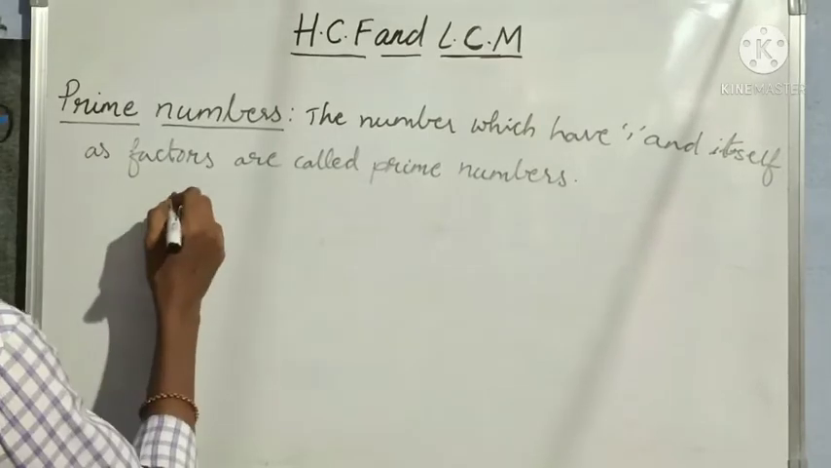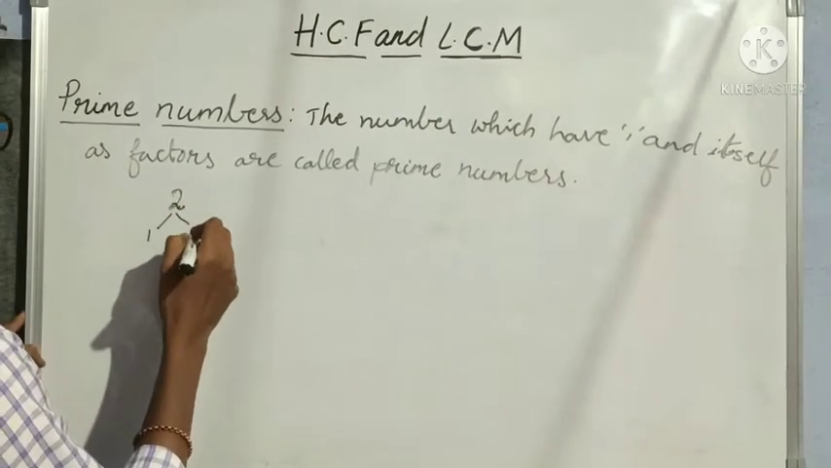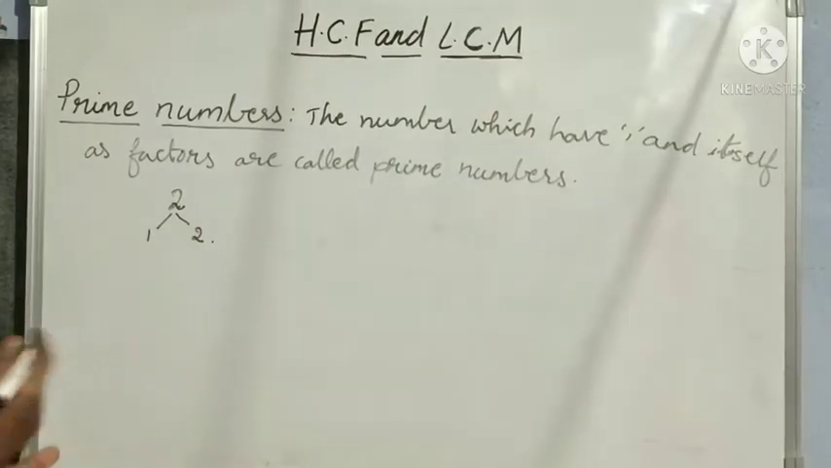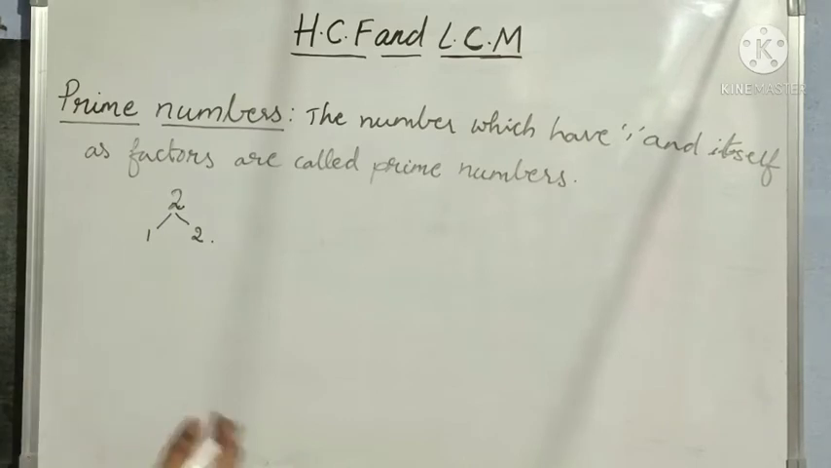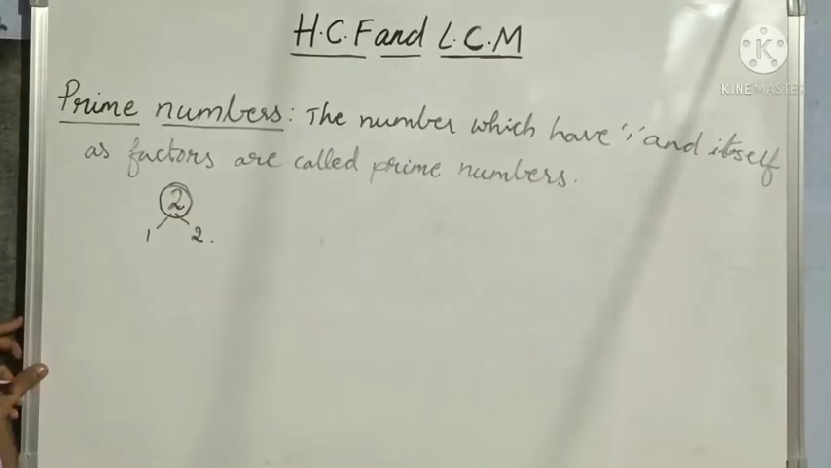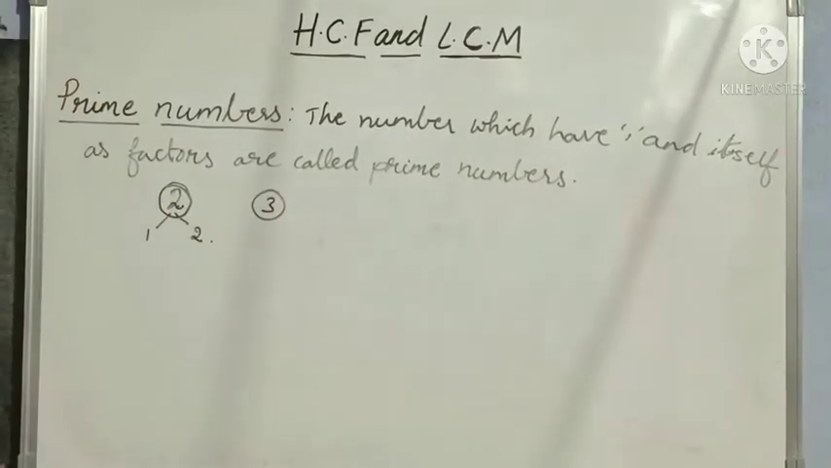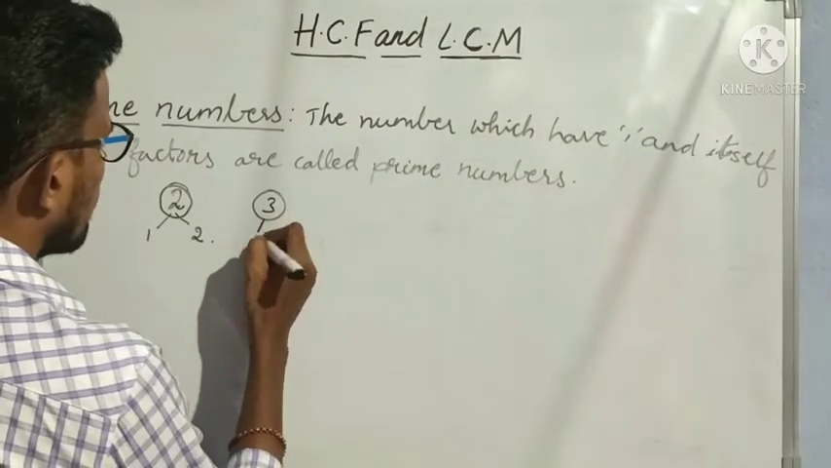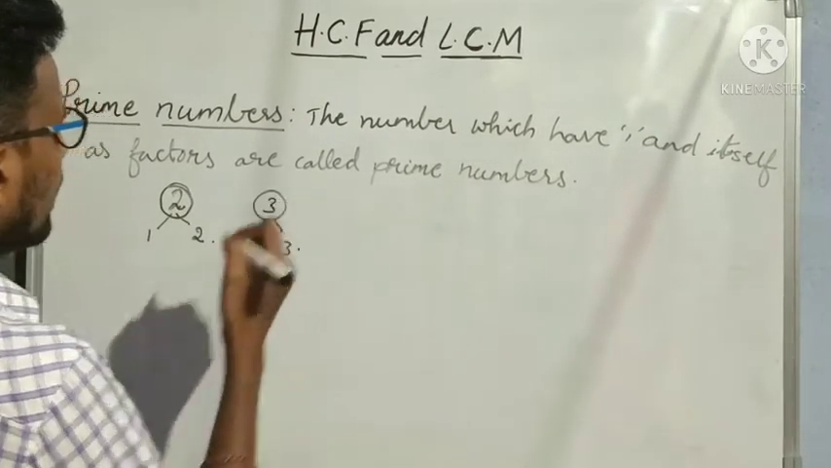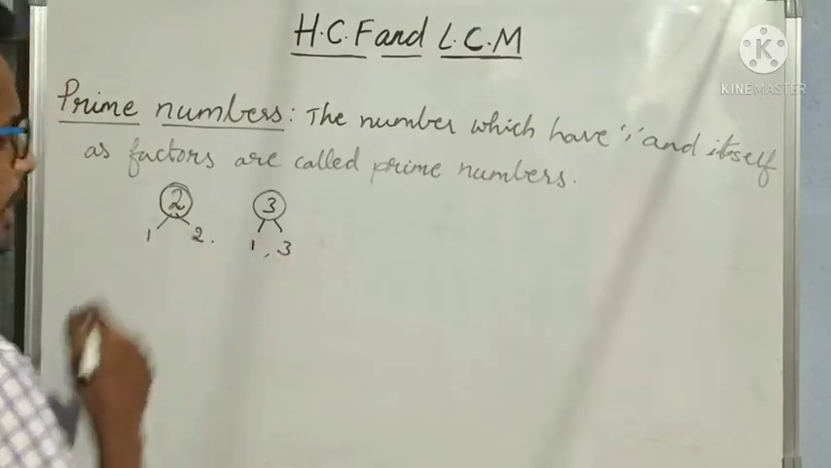For suppose I am taking 2. What are the factors of 2? 1 divides 2 exactly and 2 divides 2 exactly. Is any other number dividing 2 exactly there? No. Are we seeing 2 in any other table other than the 2 table? No, right? So that's why 2 is a prime number. Suppose next we take 3. How about 3? Is 3 a prime number or not? Yes. Why? Because 3 is also divided by only 2 numbers, that is 1 and 3 itself.